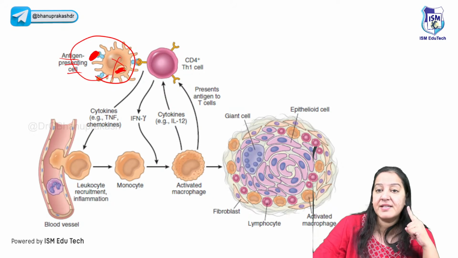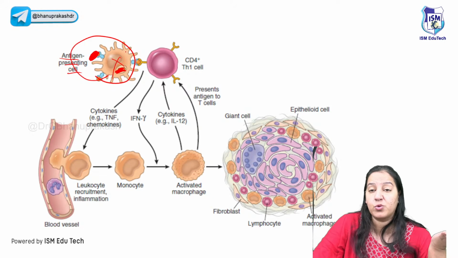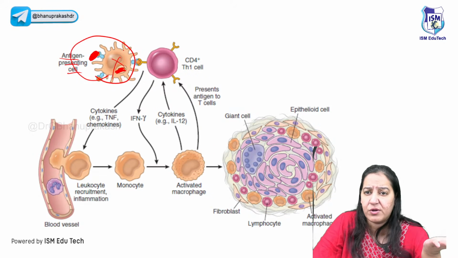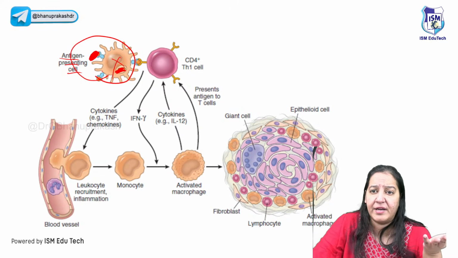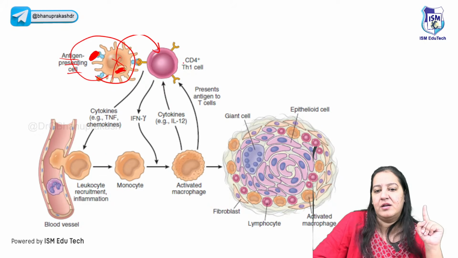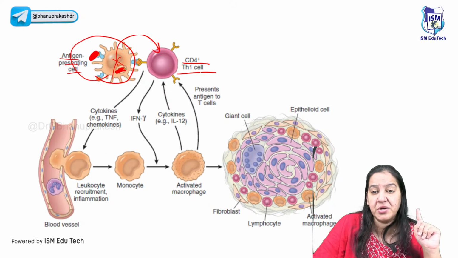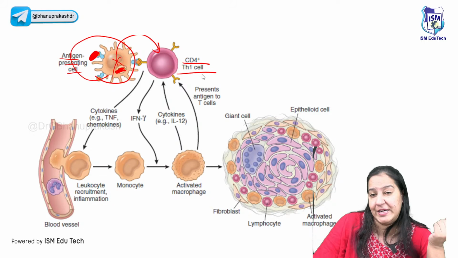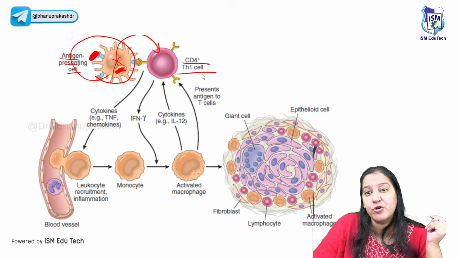So what will this antigen presenting cell do? It will get confused: I cannot do phagocytosis of this antigen. It is a non-degradable antigen. I cannot eat it. What should I do? So it will go to the T cell and say that there is an antigen in our body. It is a foreign antigen. I'm trying to eat it, but I'm unable to, because it is non-degradable. What should I do?